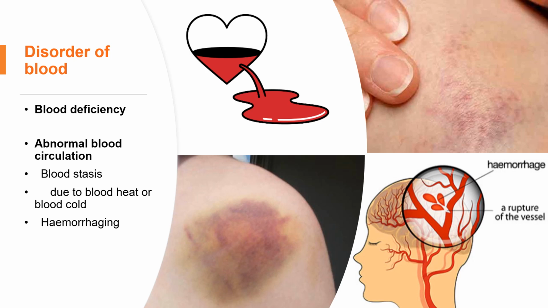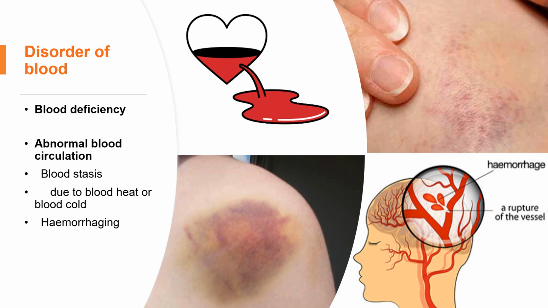Blood stasis means that the flow, the circulation of the blood is slow and the pathway, which is the vessels, was blocked, or even the blood stopped moving, such as the blood stasis in the pictures. That's the blood stopped moving.